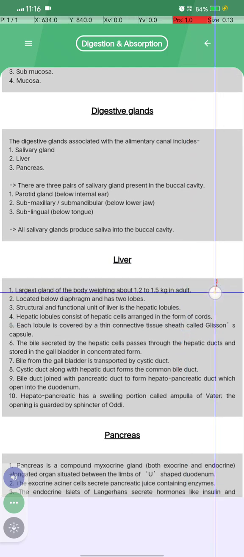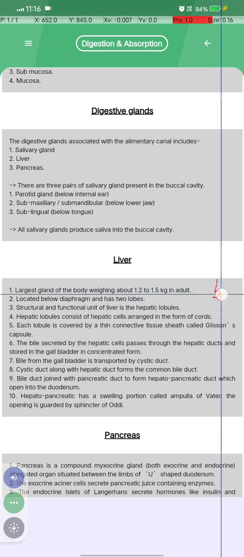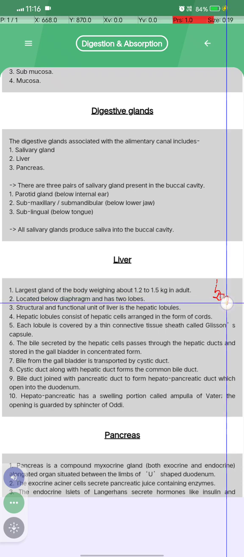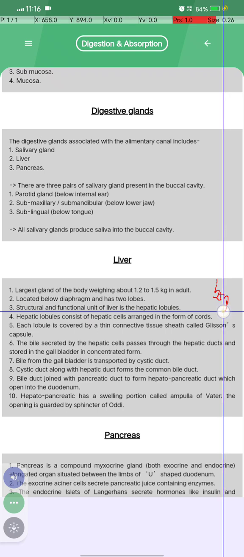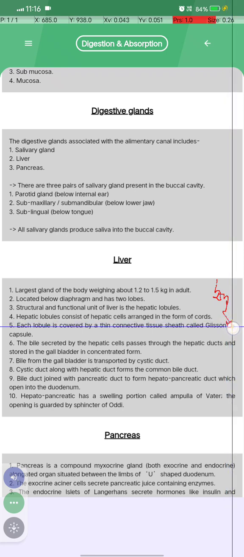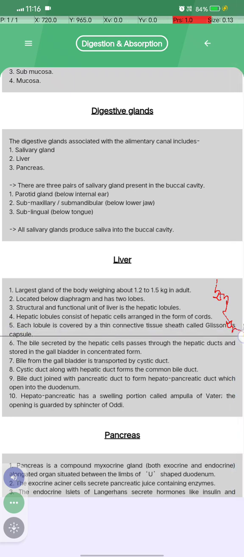The liver is the largest gland of the body, weighing about 1.2 kg to 1.5 kg in adults. Located below the diaphragm, it has two lobes. The structural and functional unit of the liver is the hepatic lobule. Hepatic lobules consist of hepatic cells arranged in the form of cords, and each lobule is covered by a thin connective tissue sheath called Glisson's capsule.